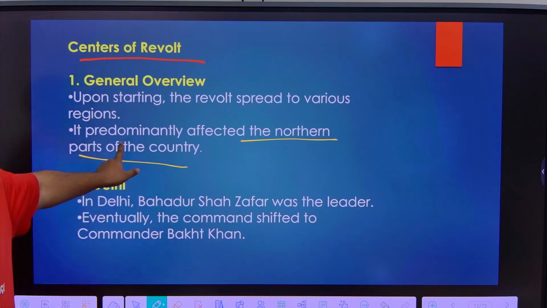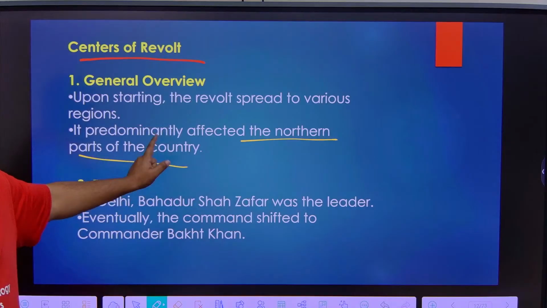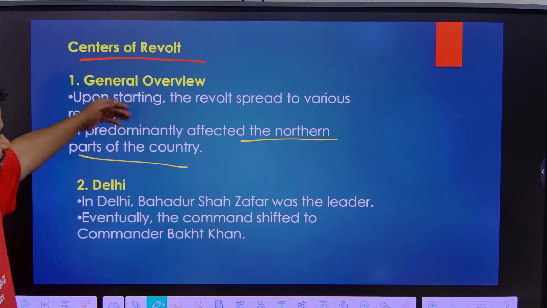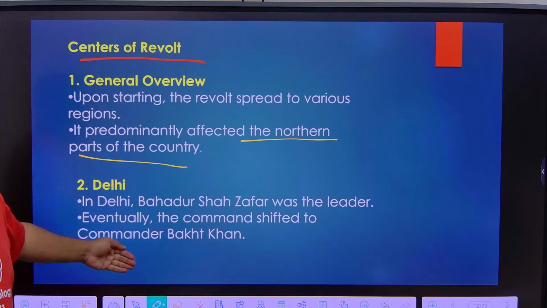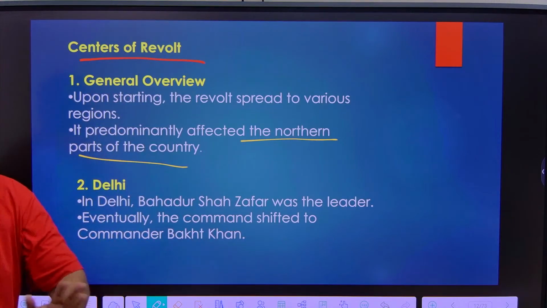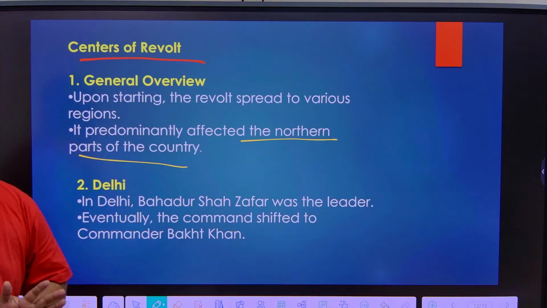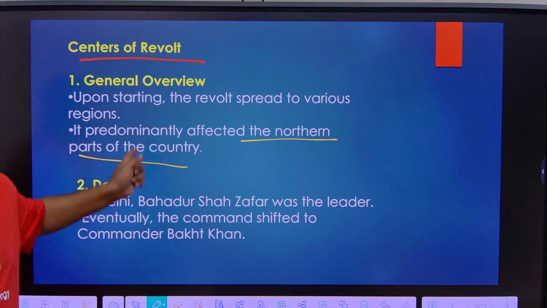This is one of the drawbacks, because the revolt was restricted to the northern part of the country. In the 1857 revolt, when I talk about the centers, you will nowhere see Hyderabad, Bangalore or Madras. At that time there was no Bangalore also, whatever. You will never see South Indian places. It was only North India.